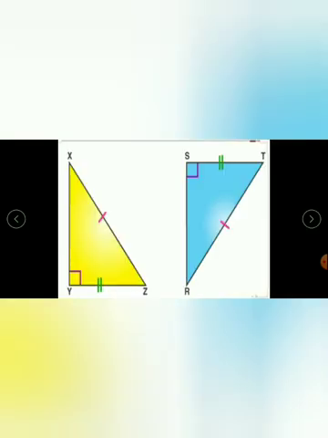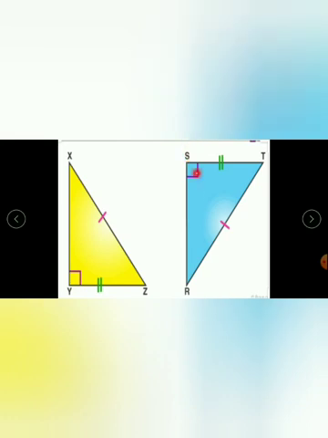Consider these two triangles, XYZ and RST. Here they have marked sides with colors to show they are equal. Here we have purple color, here also we have pink color. So those two sides are equal. What is it? XZ and RT. Now here we have green color, here also we have green color. So YZ is equal to ST. Now XY is also equal to RS. So the three sides are equal.